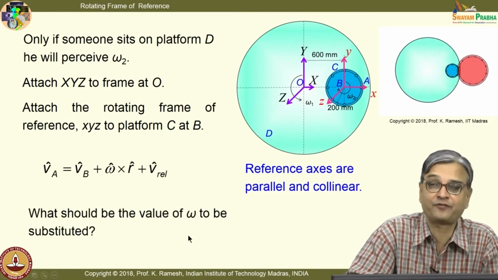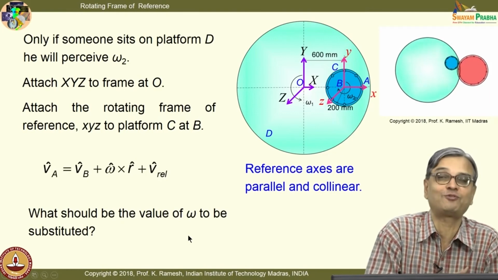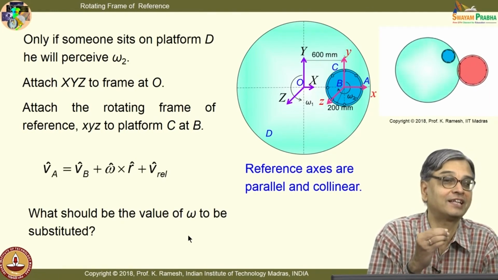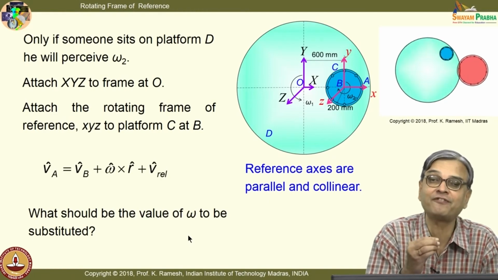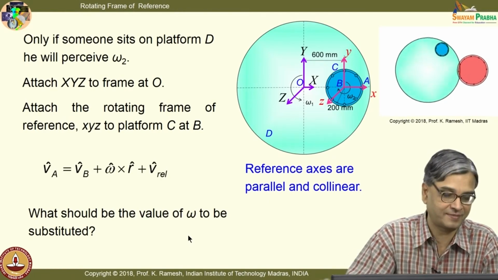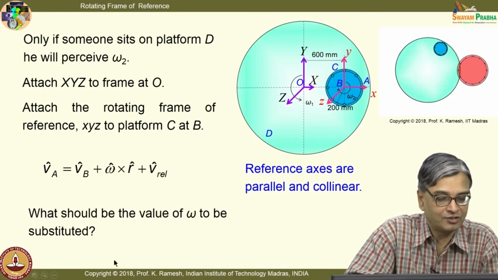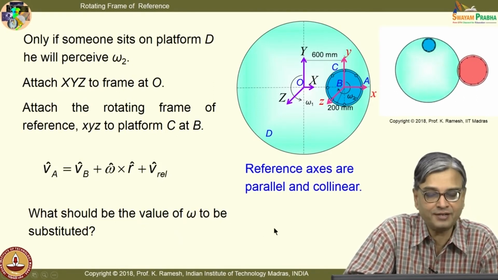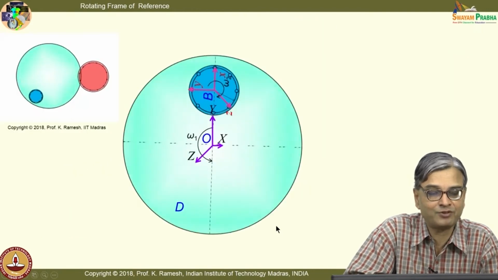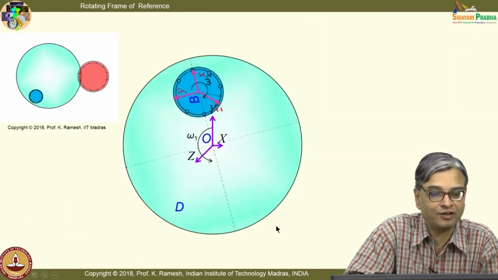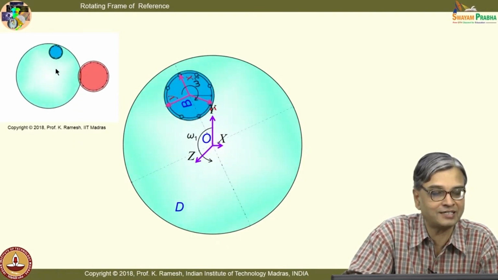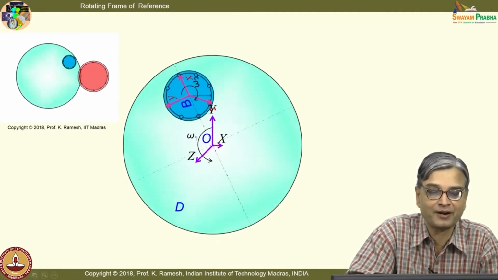And I have sufficient number of omegas. So, you will have to be very careful and attentive in applying and selecting the correct omega for correct quantity. So, that is what I have also summarized it here, what should be the value of omega to be substituted. Let us again visualize, in this animation I am not in a position to rotate the small platform, you imagine that it is getting rotated in the other platform.